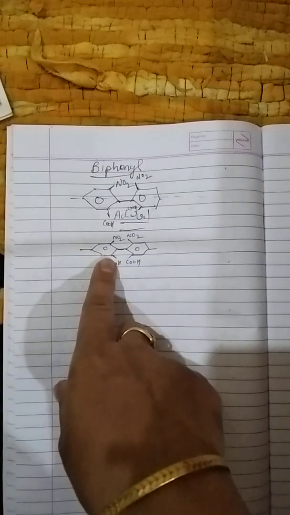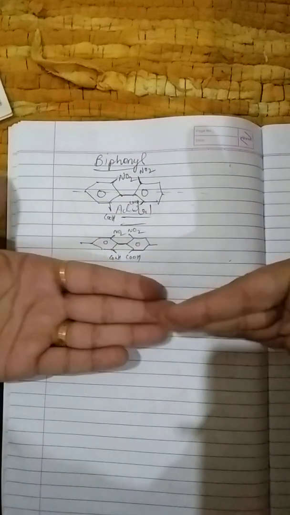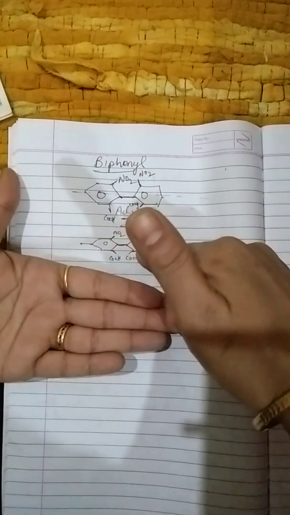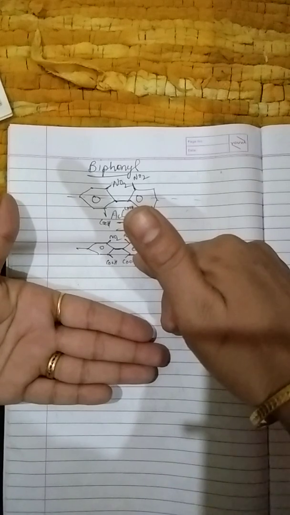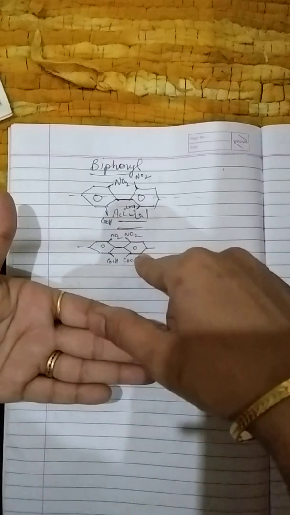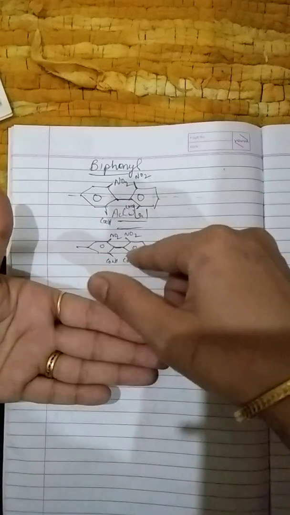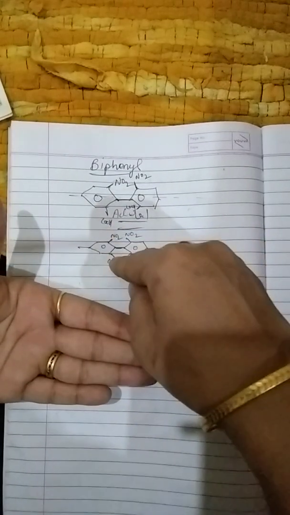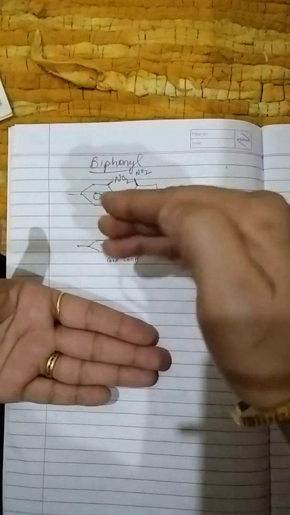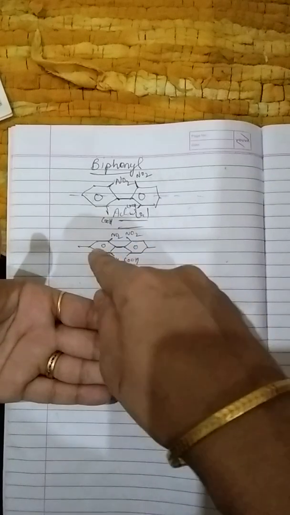Now this benzene lies on the same plane, and this will undergo rotation, so the structure now becomes like this: one phenyl ring becomes perpendicular to the other phenyl ring. Why does this happen? This happens because of the heavy group we kept in the ortho position, which makes the phenyl group undergo rotation, and it has taken the perpendicular position with this group.